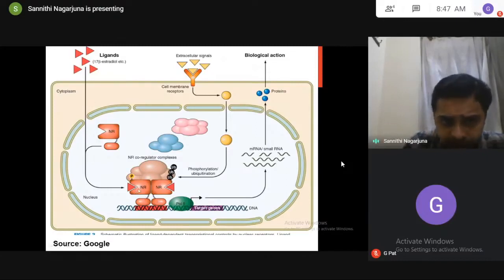When the ligand binds to the receptors, gene expression changes. See the DNA here, gene expression changes, causes mRNA, causes proteins, which produce the physiological, biological, pharmacological actions. So clear: binding of ligand, change in the expression of genes, DNA, synthesis of mRNA, production of proteins, producing the pharmacological action.